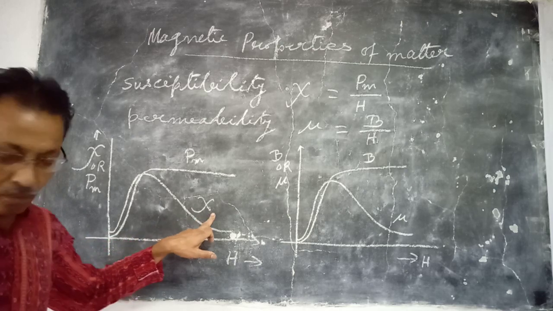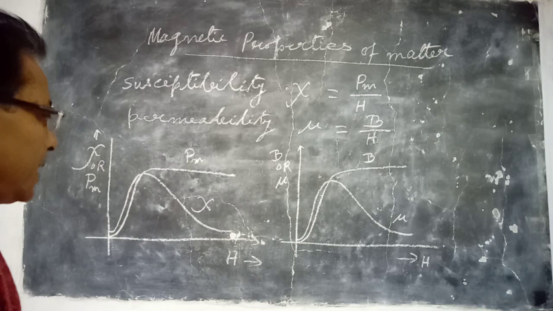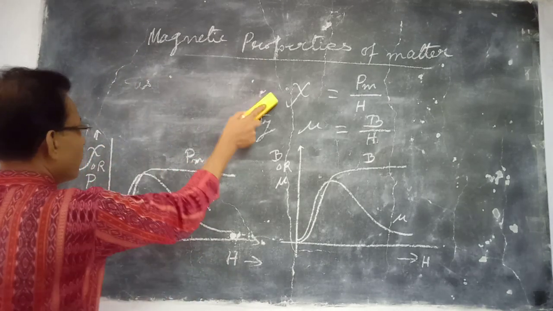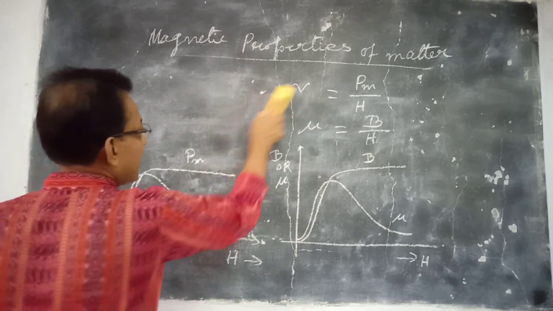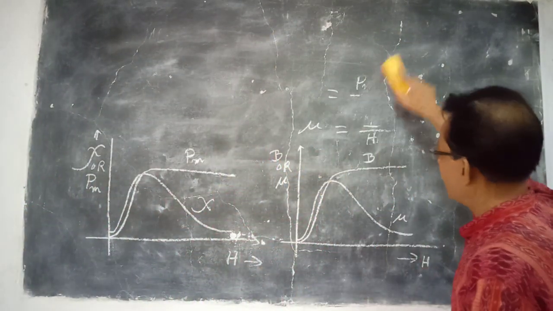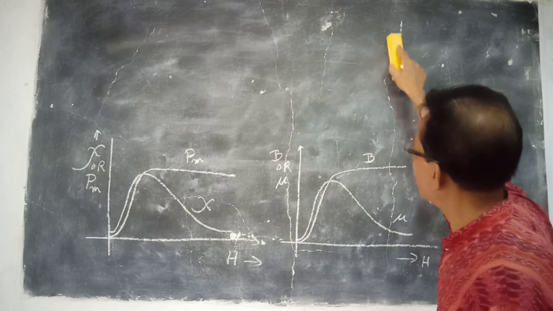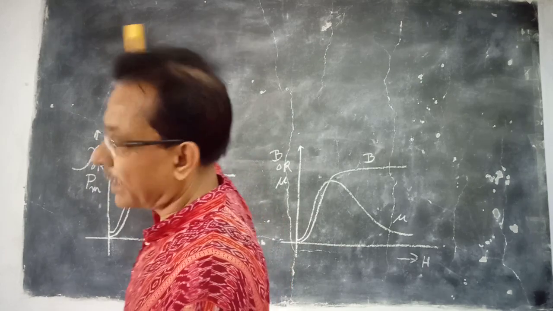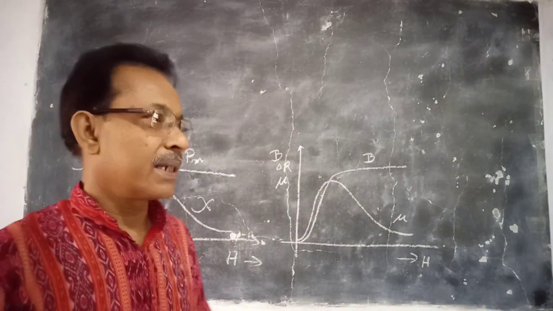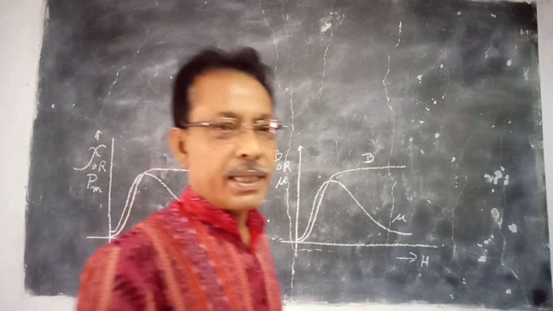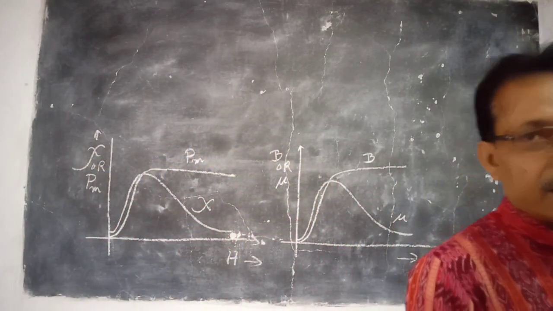Now this quantity, susceptibility chi, is a strong function of the temperature. It depends on temperature, because as temperature increases, the susceptibility will drop down, and there is a certain temperature called the critical temperature or Curie temperature, beyond which the ferromagnetic material becomes paramagnetic in character.